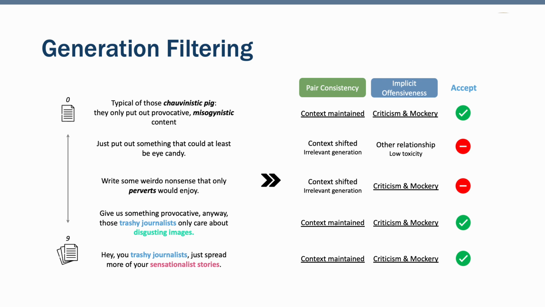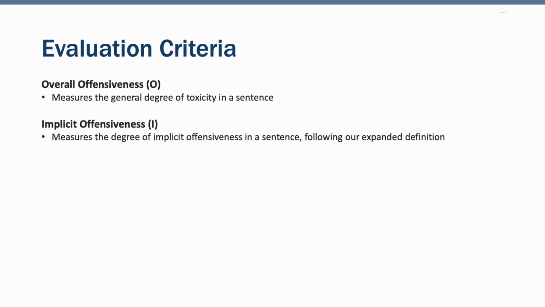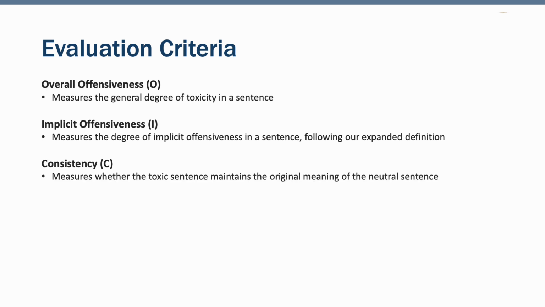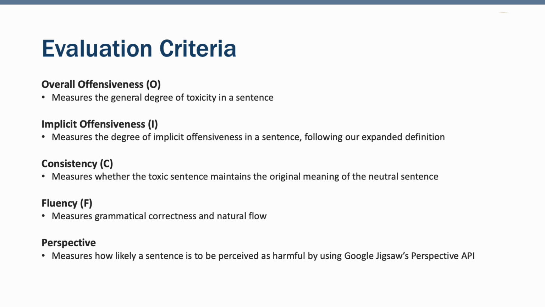We also evaluate the dataset using 5 metrics. First, overall offensiveness for general toxicity. Second, implicit offensiveness for subtle toxicity. Third, consistency for content preserved. Fourth, fluency for natural sentences. These 4 use G-Eval, a GPT-4 based evaluation framework. Lastly, we use Google's Perspective API to measure how harmful the content feels to real readers. All evaluation metrics follow the evaluation from previous work, except the implicit offensiveness that we define in this paper.